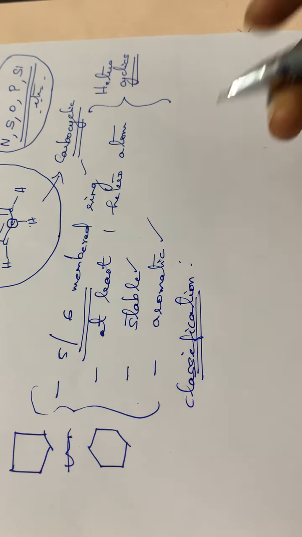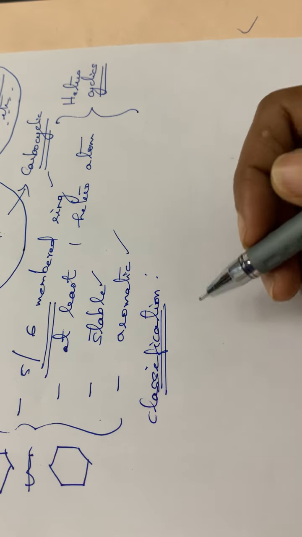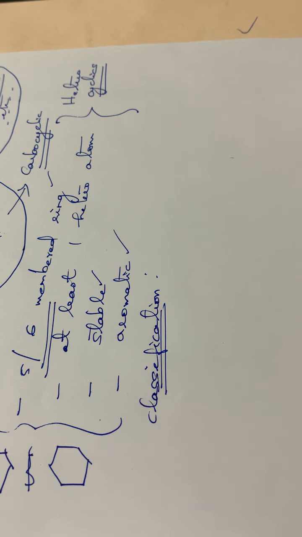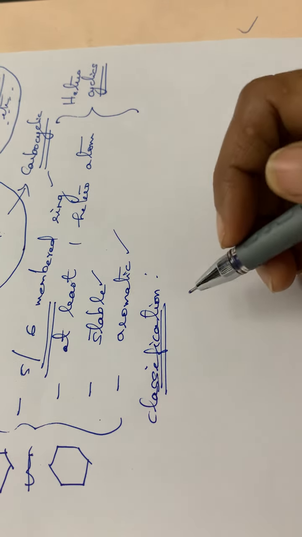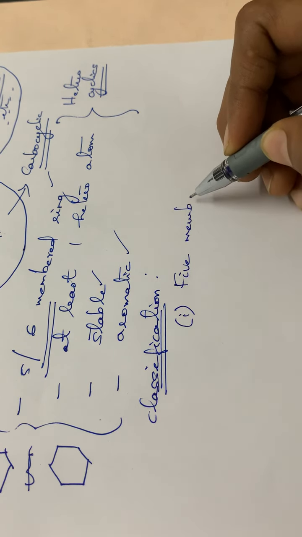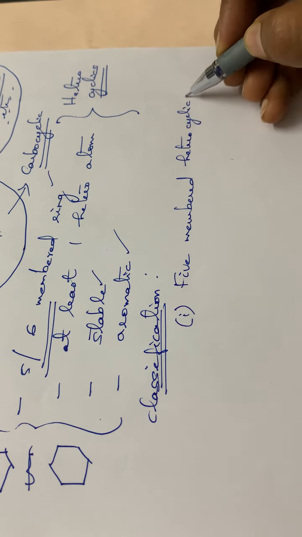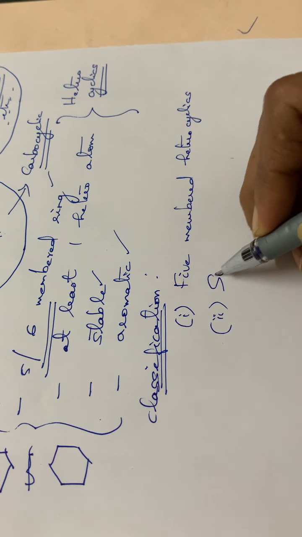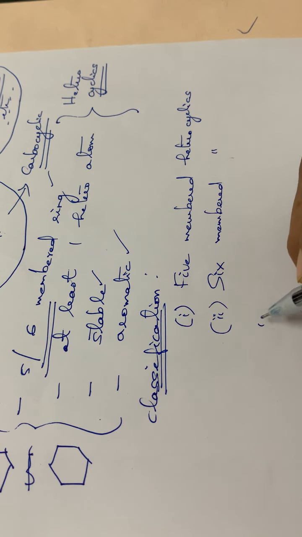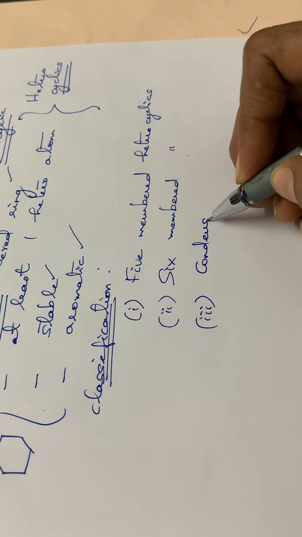Classification of heterocyclic compounds. These heterocyclic compounds can mainly be classified on the basis of ring size, that is, depending on the number of atoms present in that particular heterocyclic compound. The first category is the 5-membered heterocyclics, compounds having a 5-membered ring. Then the second one, the 6-membered heterocyclics, and the third one, the condensed heterocyclics.